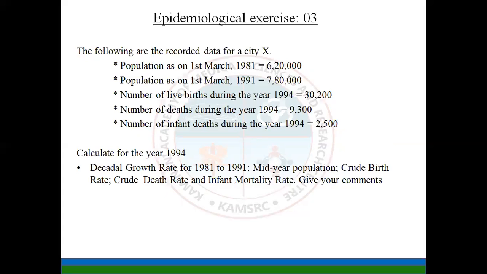So what we have to do is calculate the following measures for the year 1994. Calculate the decadal growth rate for 1981 to 1991. Then calculate the mid-year population. Calculate the crude birth rate, crude death rate, and infant mortality rate. And finally, give your comments on the data.